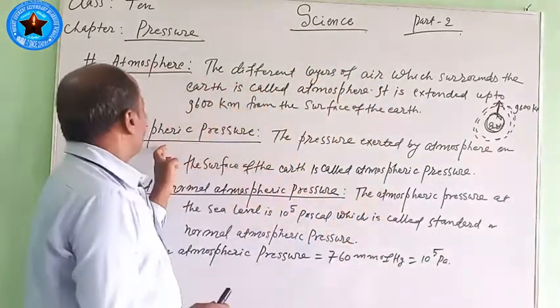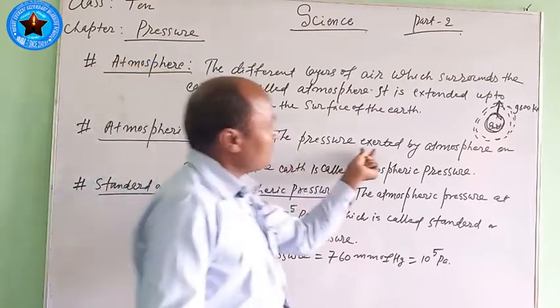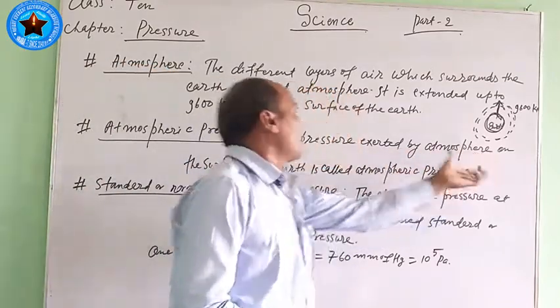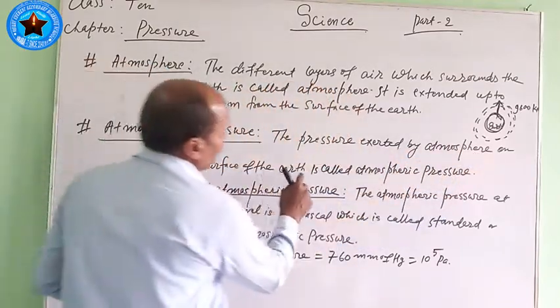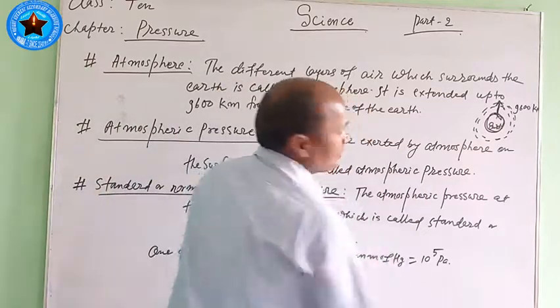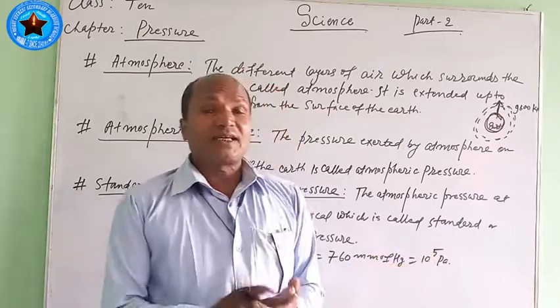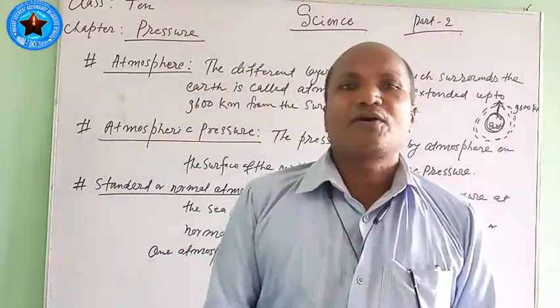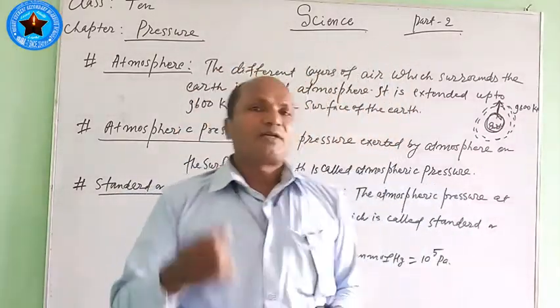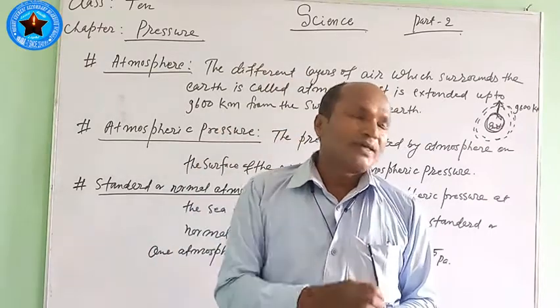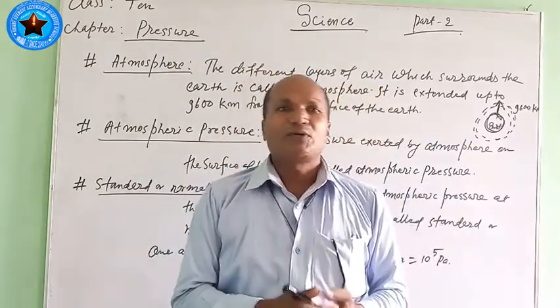Here I have also written that the pressure exerted by the atmosphere on the surface of the earth is called atmospheric pressure. On whichever planet there is air or gaseous particles, that also exerts pressure. Why? Because that air also has weight.